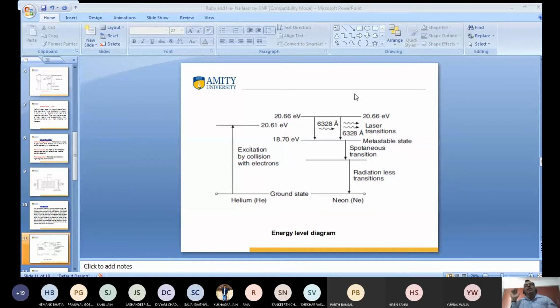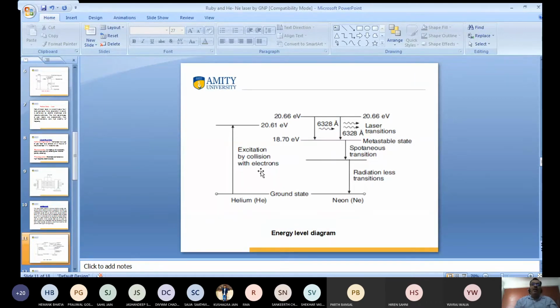So what is the drawback of the ruby laser, the drawback of the 3-level laser? In a 3-level laser, we get the laser beam in pulses. What is the superiority of the helium neon laser over the ruby laser? In the helium neon laser, we get a continuous beam of laser light. So if you want a continuous beam of light, we use the helium neon laser, because we can't use the ruby laser, since it gives light in pulses.